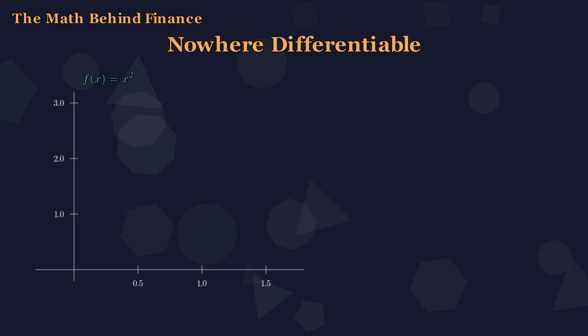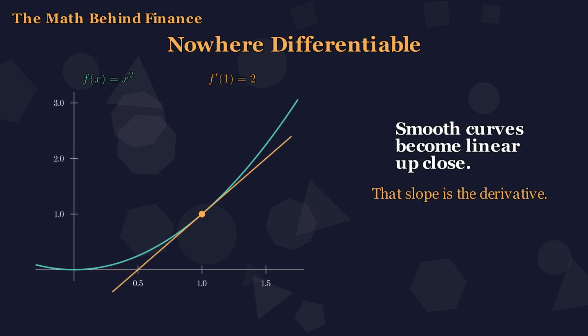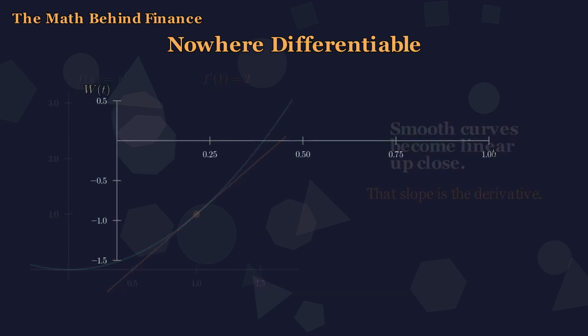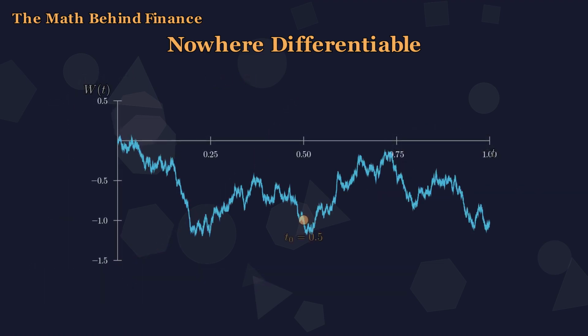What does it actually mean for a curve to have a derivative? Think of a parabola. Zoom in on a single point. The closer you look, the more the curve becomes a perfectly straight line. That straight line is the derivative, the local slope, the instantaneous rate of change. This is the essence of differentiability. Now, what happens if we try the same thing with Brownian motion?